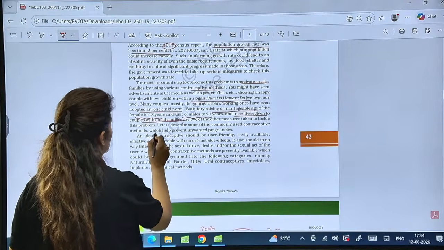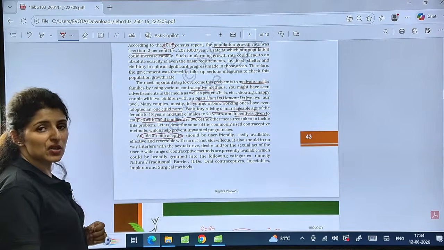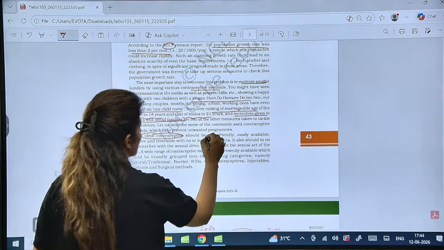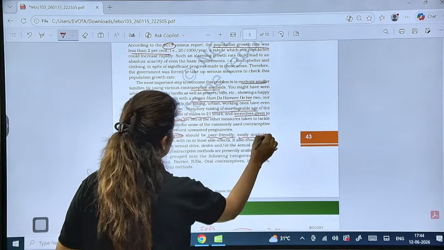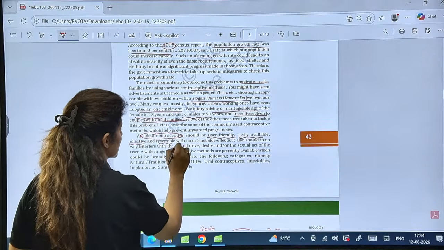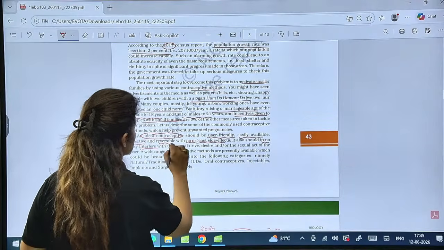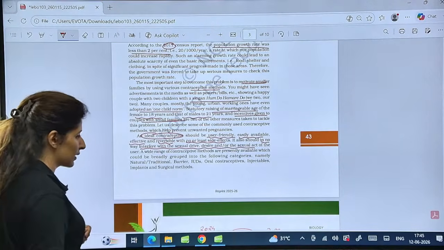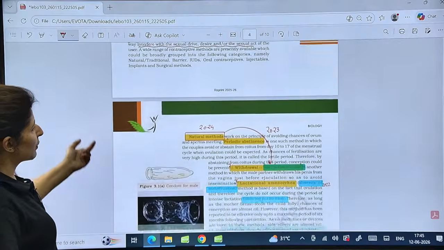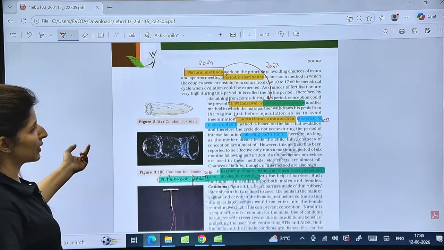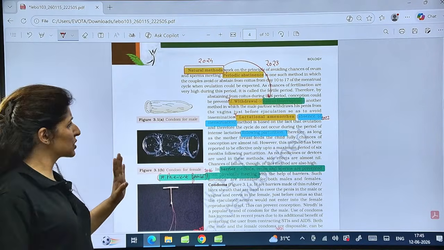Right now, important: ideal contraceptive. What are the features of an ideal contraceptive? Number one, easy to use, easily available, effective and reversible with no or least side effects, and it should not interfere with the sexual drive, desire, or the sexual act. Is that clear? Now let's talk about these contraceptive methods. Every year we are getting questions from this topic.